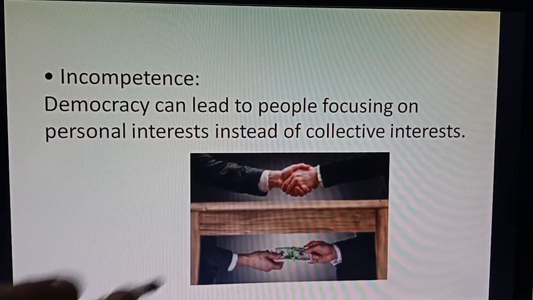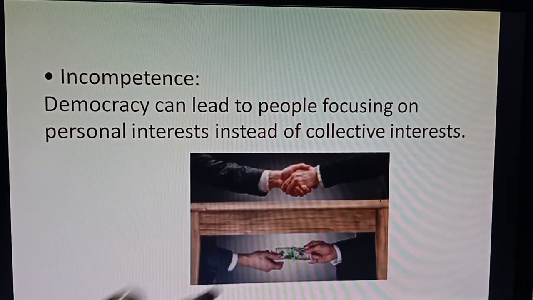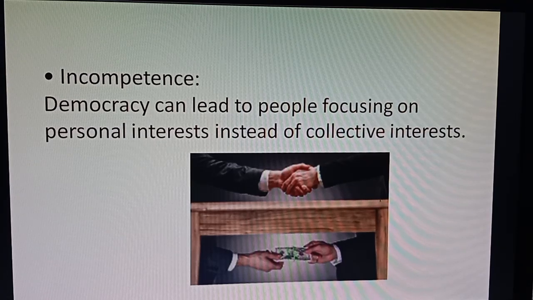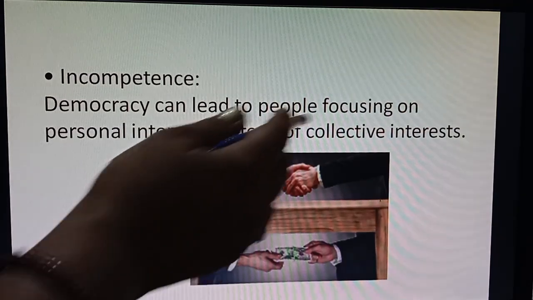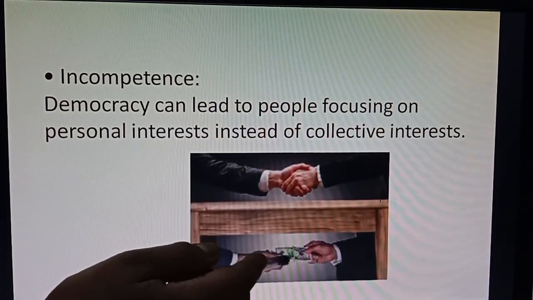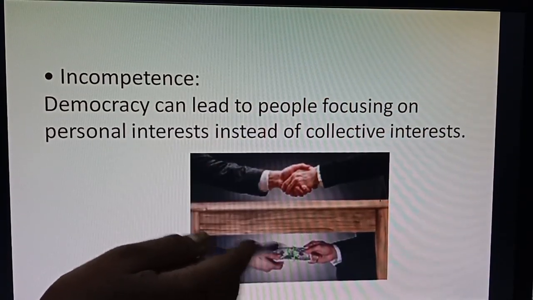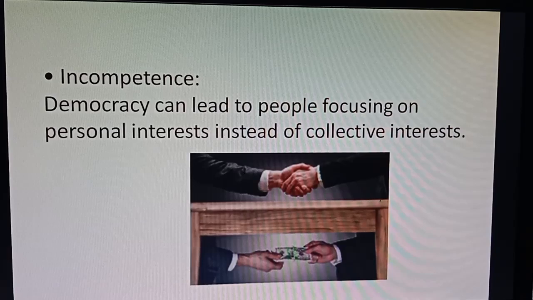But below, you see the reality. This is a reality. It happens sometimes. It happens in a society. In the democratic system, sometimes a few people are like this. Not all, a few people are like this. They are just focusing on their personal interest. They are not focusing on collective interest.